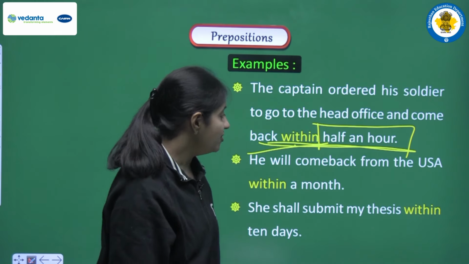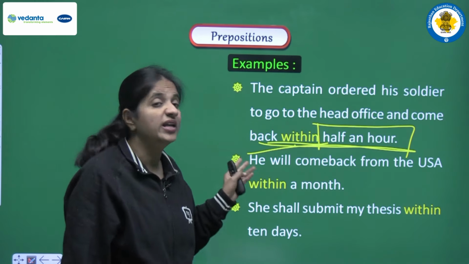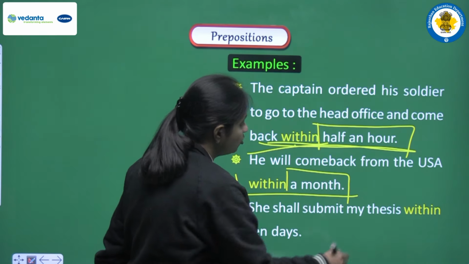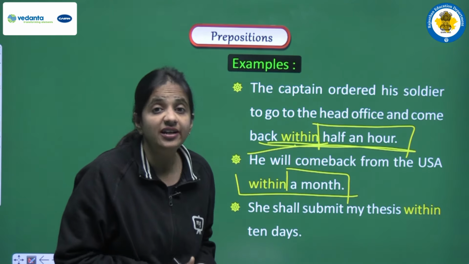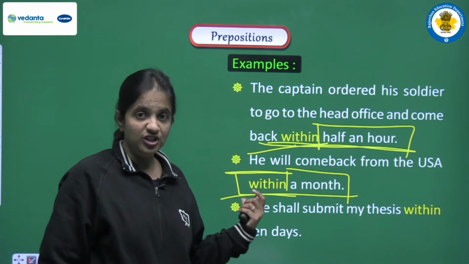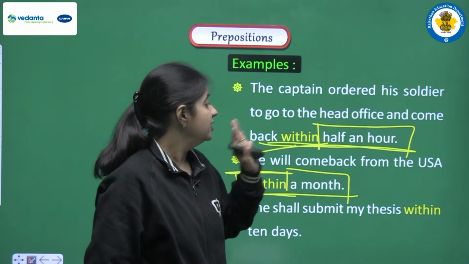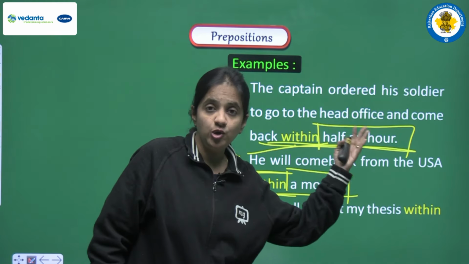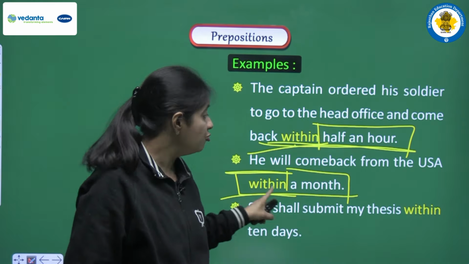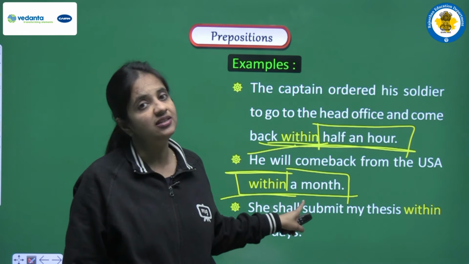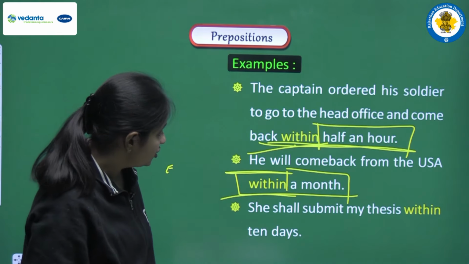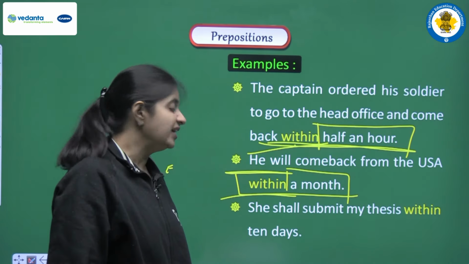Second one is he will come back from the USA within a month. Again we are having a period of time. We are talking about 1 month, about 30 days of period, and to show that period we are using within as a preposition. And here what is the task? The task is to come back from the USA. So here we are saying that he will come back from the USA within this given period of time.